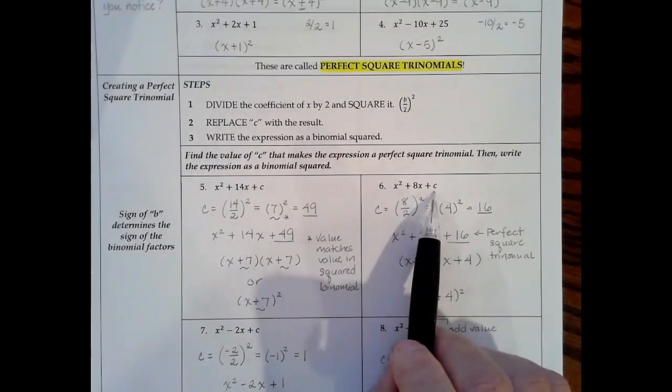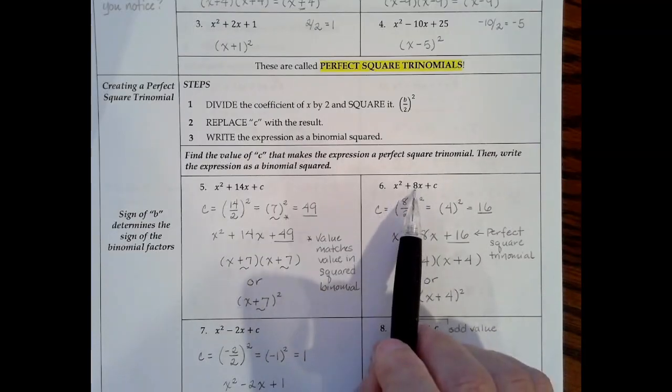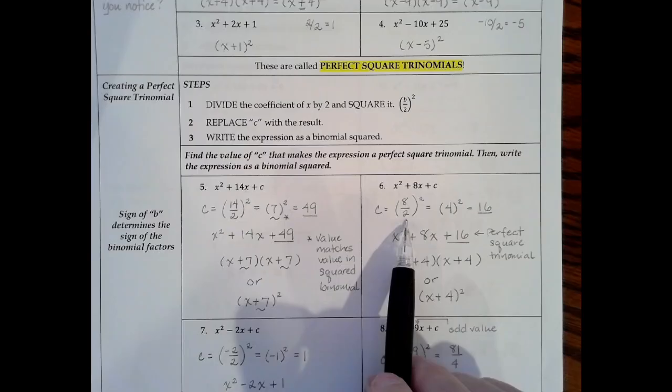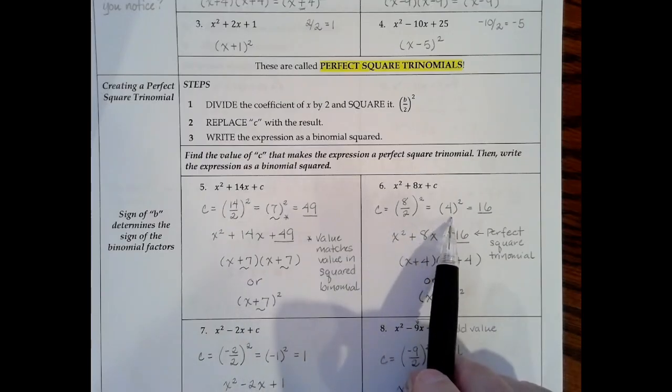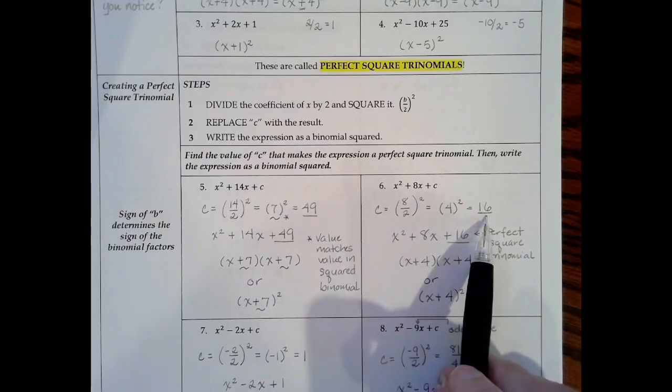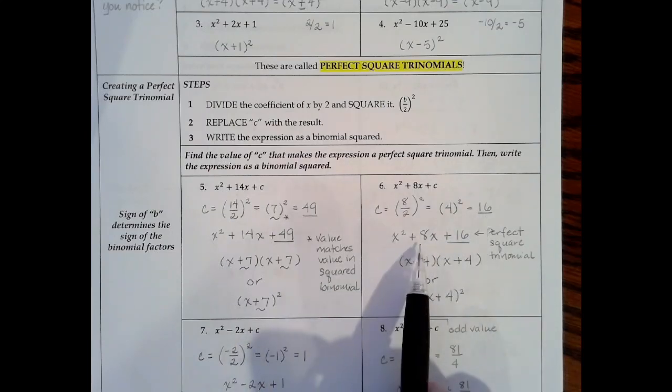So here I'm solving for c. I'm trying to create a perfect square trinomial. I do that by taking the middle term, 8, dividing by 2, that gives me 4, and squaring this 4, and that gives me 16. So it's going to become x squared plus 8x plus 16.